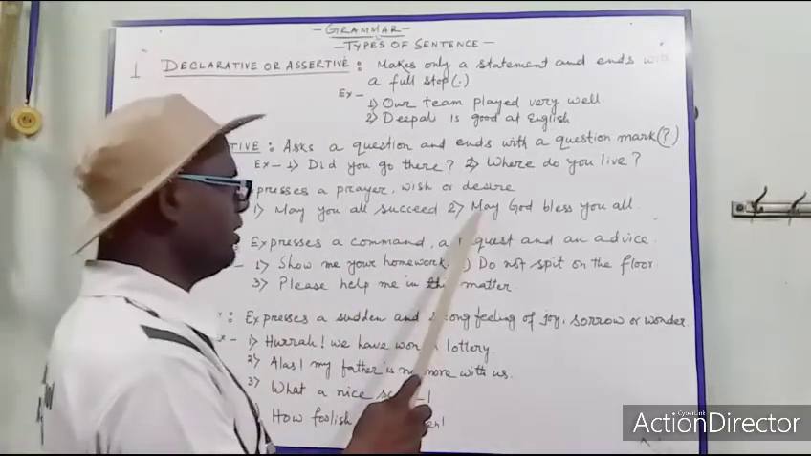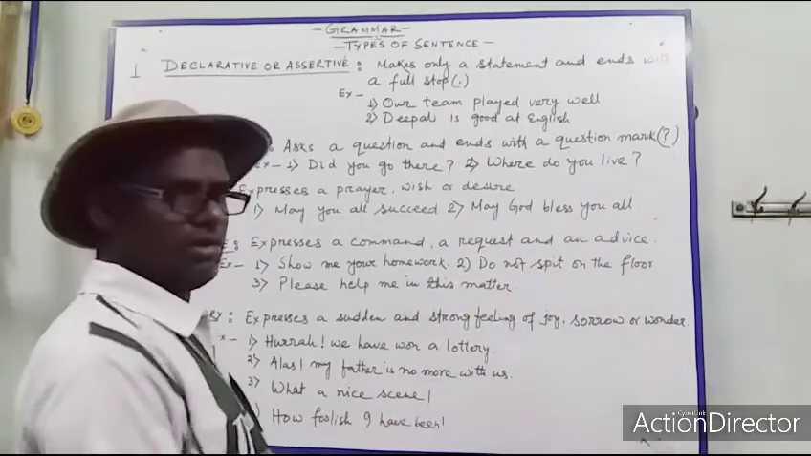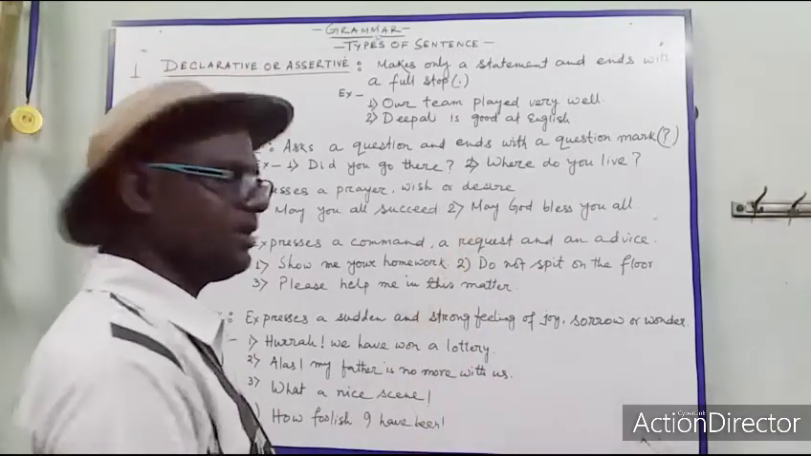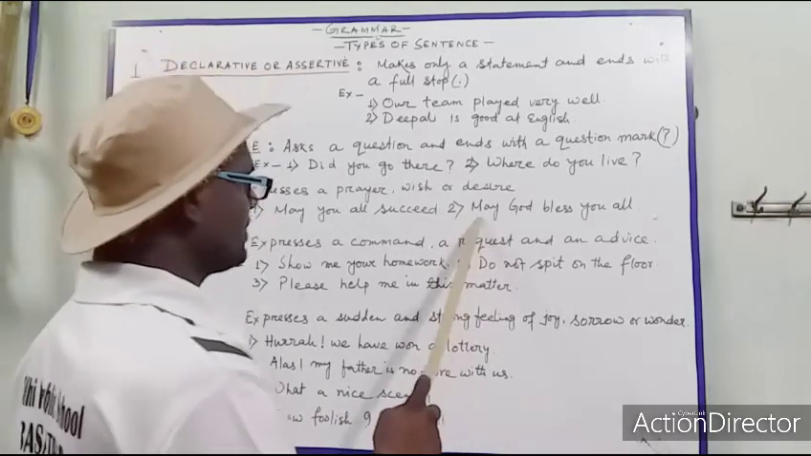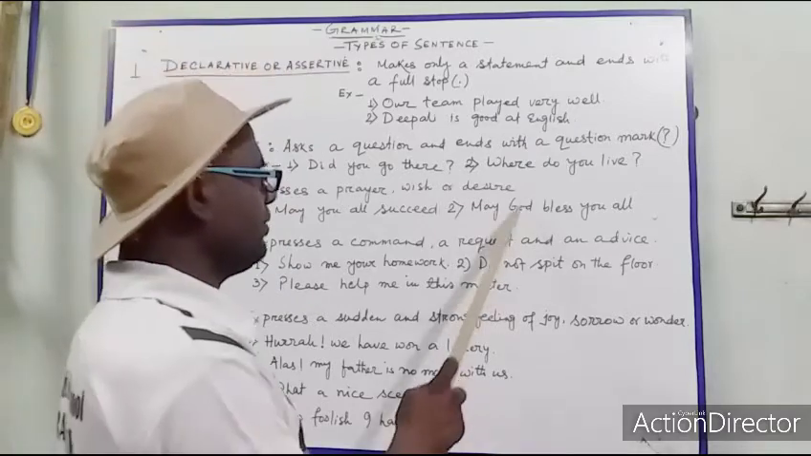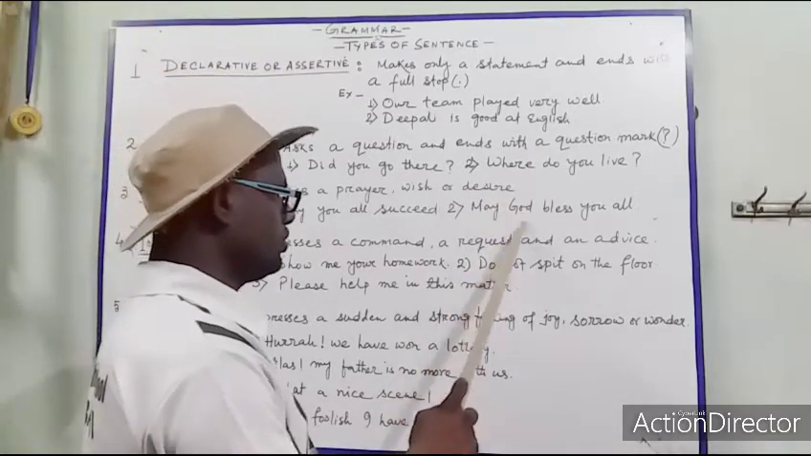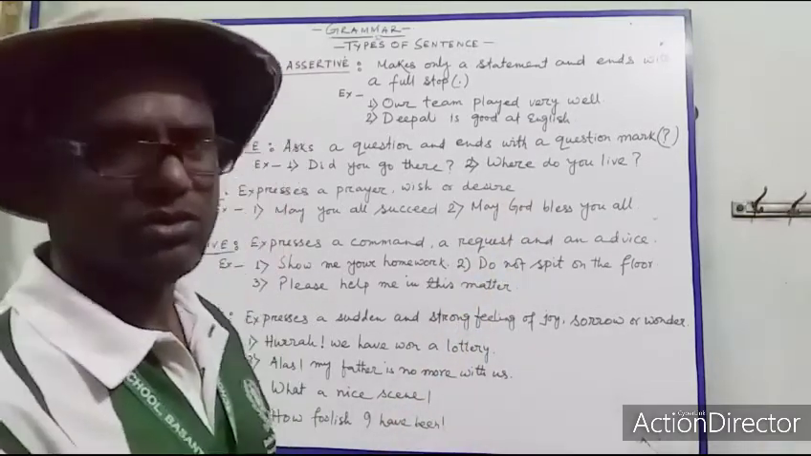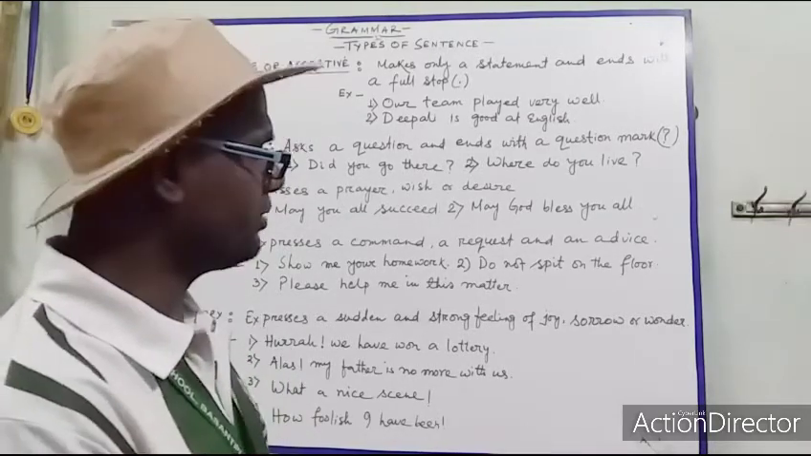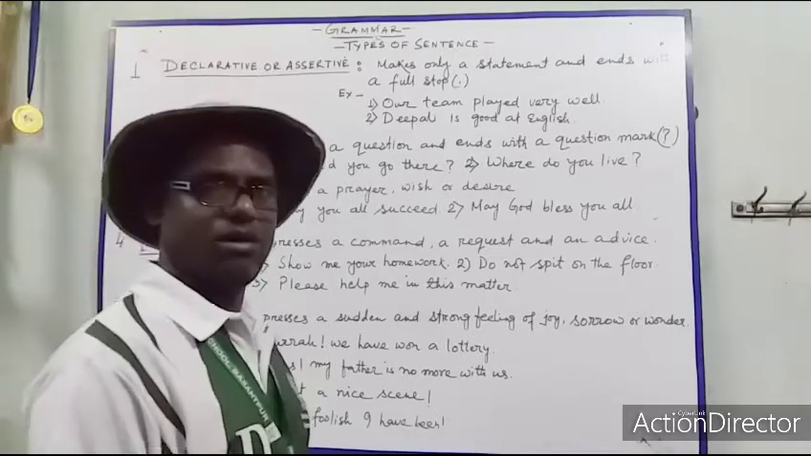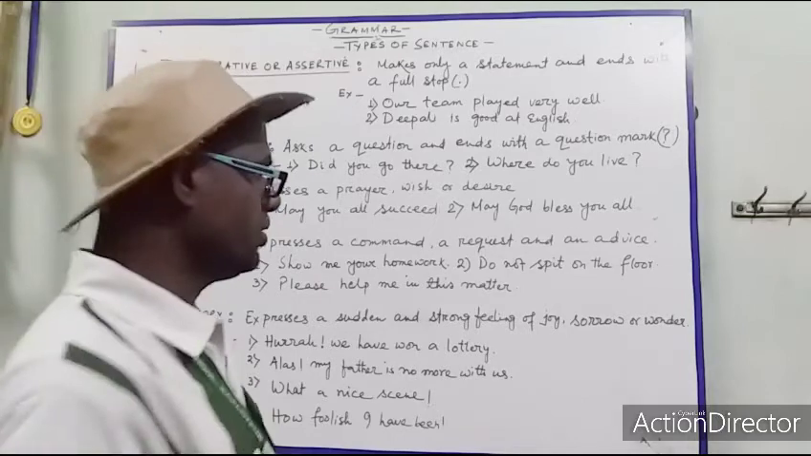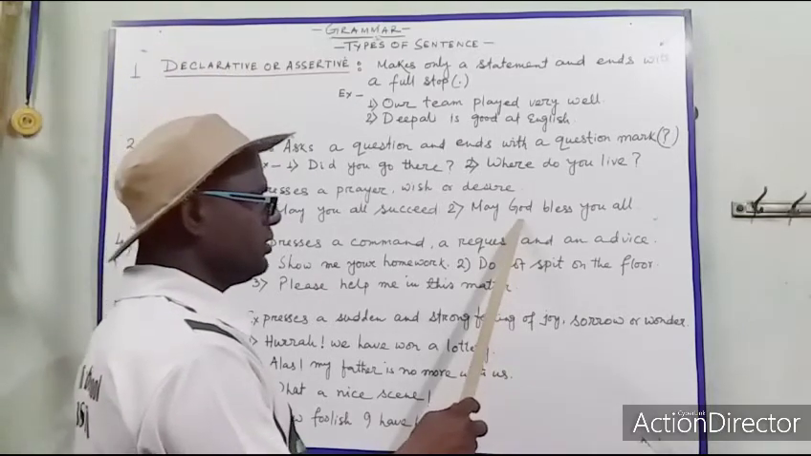Next sentence. May God bless you all. Here also this sentence starts with may, and this is the sign of an optative sentence. And here you can see the word God. And to God, all of us do what? Prayer. So whatever prayer we do, that is actually before God. So wherever there is God, there is prayer.